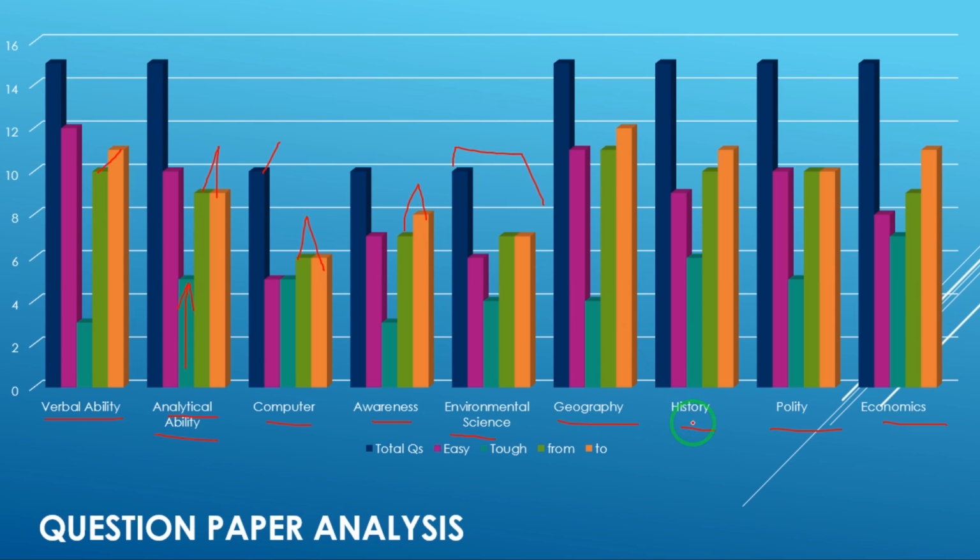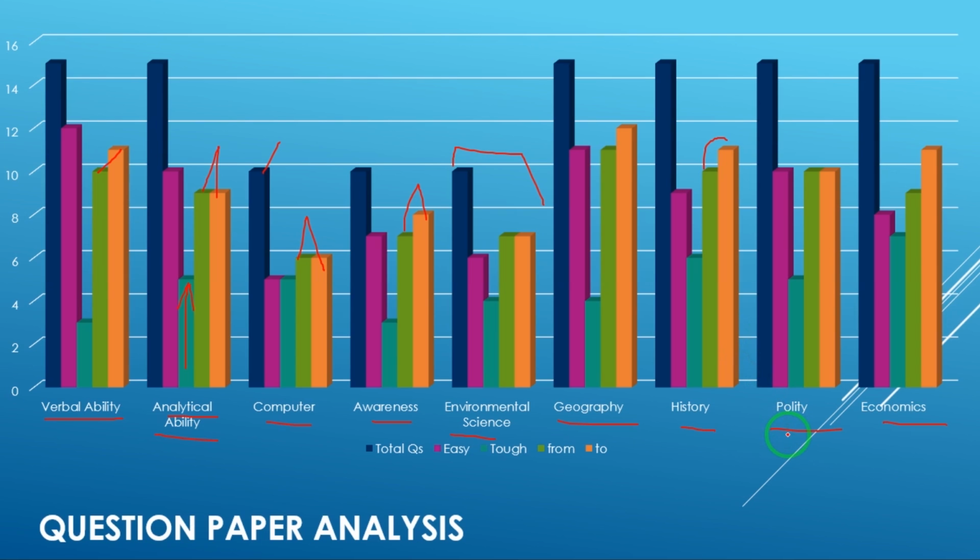Next section was history. 15 questions were also asked in this section, and about 9 questions were direct questions based on simple facts of history. These questions were directly asked from NCERT, and about 6 questions were of difficult nature, and the board expects you to correct at least 10 to 11 questions in this section.